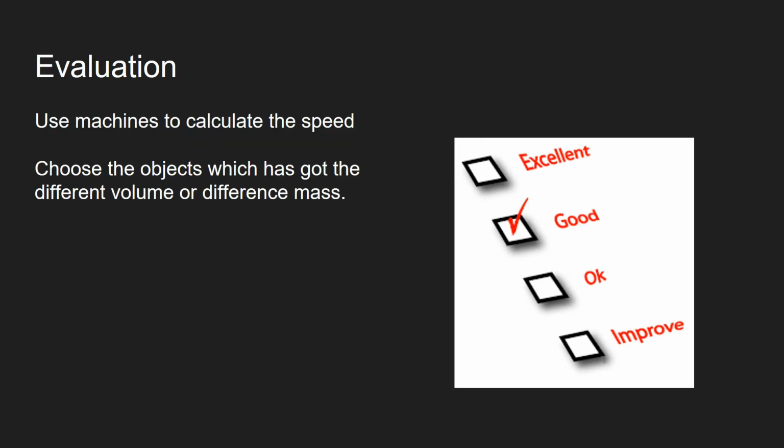Finally, the evaluation. Next time we think that we could use machines instead of ourselves to calculate the speed of the object sinking. What I mean is that we can use a machine to measure whether the object touched the bottom of the tank. Also, we think that we can use objects that have the same volume but different mass to measure, which will make the experiment more accurate.